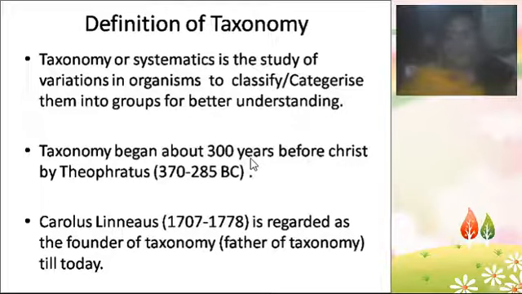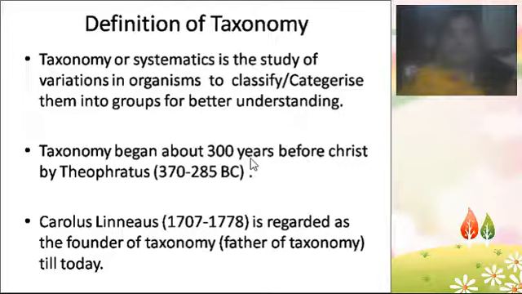Identifying the plant based on some characters, studying the plant characteristics, and then grouping the plant, placing the plant into a suitable group. So by identifying the plant, you are going to classify the plant, categorize the plant, and name the plant.